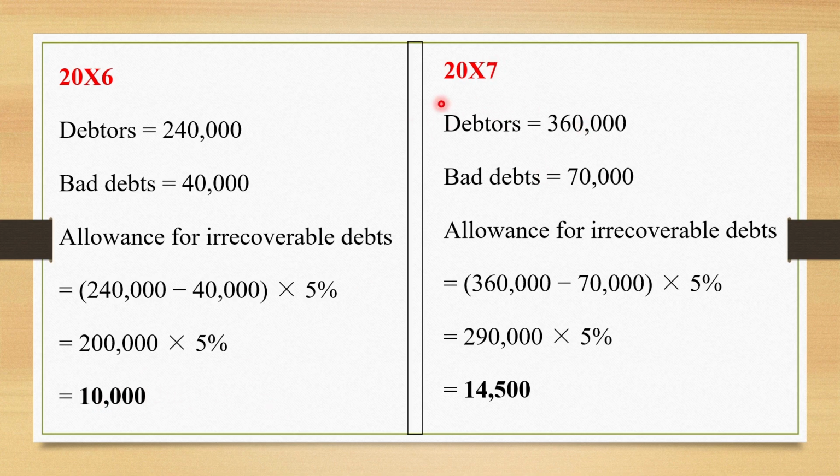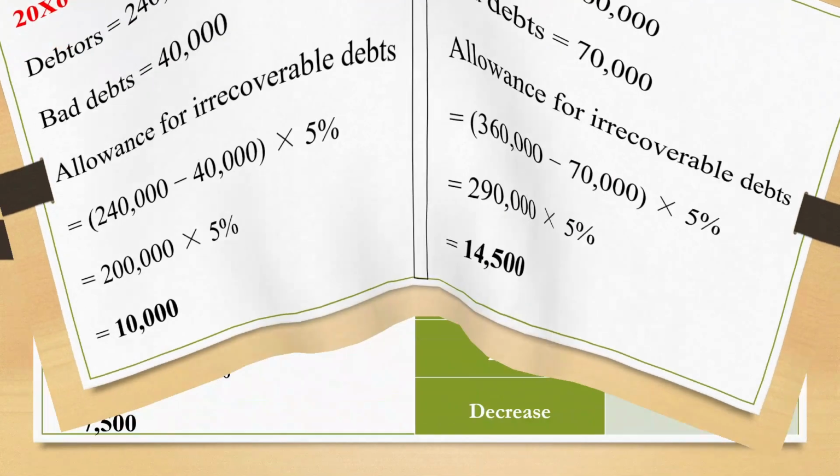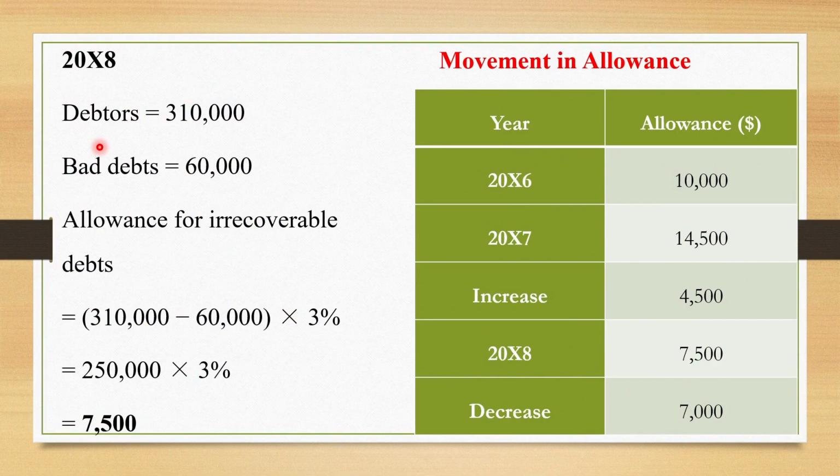The same as we shall do in 20x7, we shall get the receivables, we deduct the bad debts, we multiply the percentage for allowance to get the allowance for irrecoverable debts. The same also we shall do in 20x8. We shall get the receivables, we deduct the bad debts, we multiply the percentage for allowance to get the allowance for irrecoverable debts.